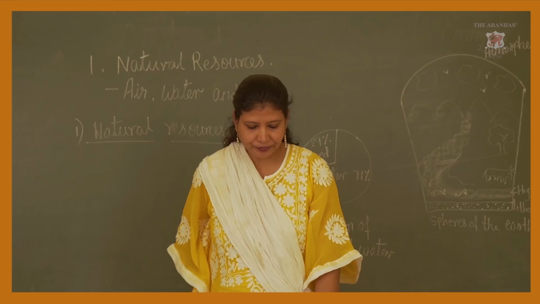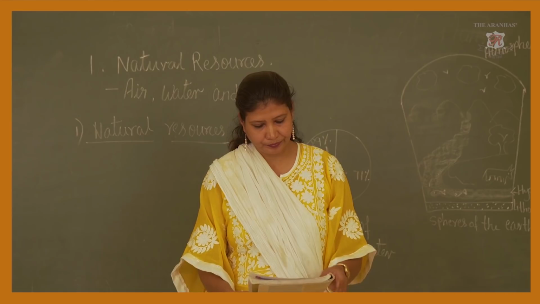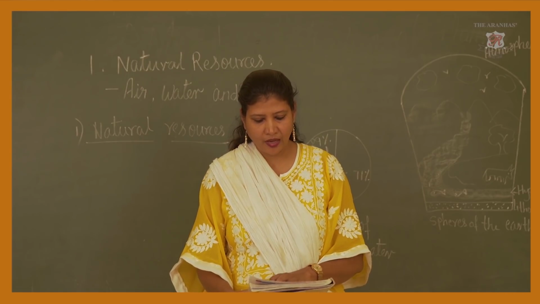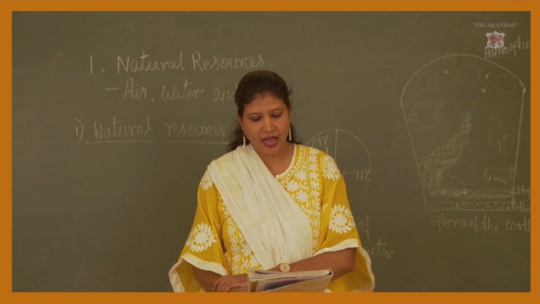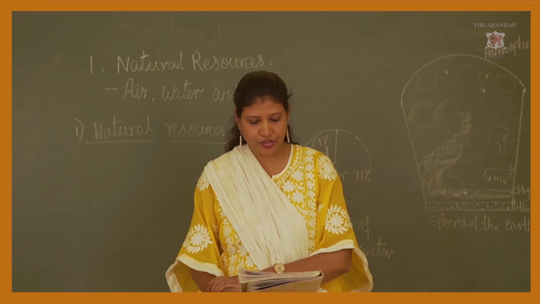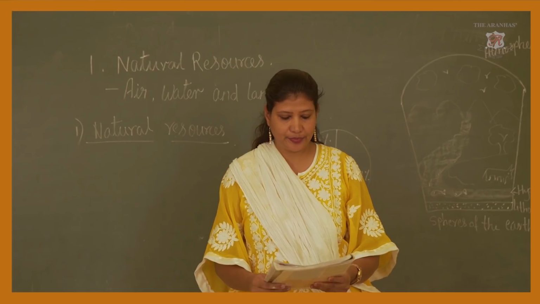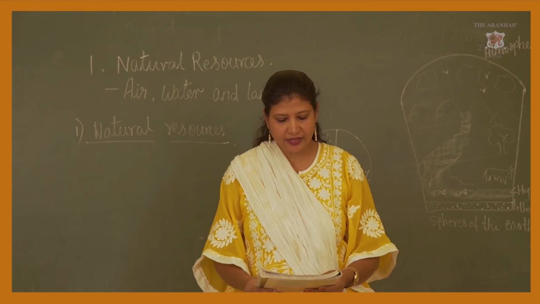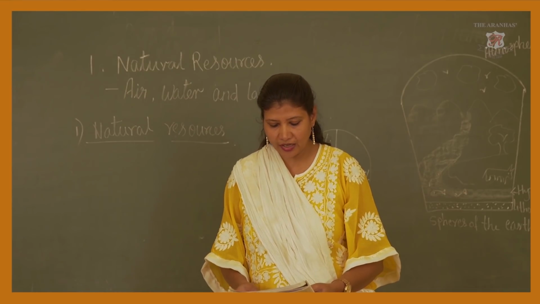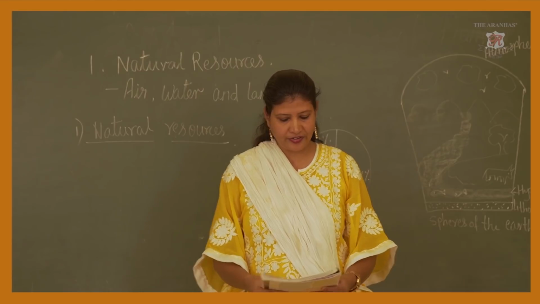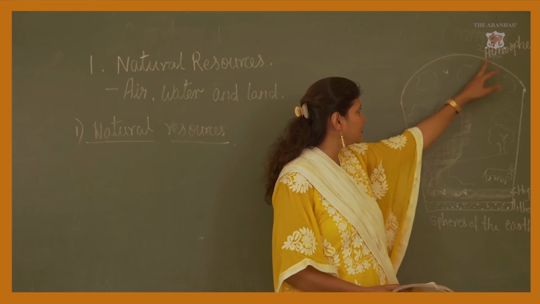Okay. Now air, water and land are the Earth's atmosphere, hydrosphere and lithosphere respectively. Moreover, different living things occupy these three spheres of the earth. These living things are the parts of lithosphere. All these living things are part of the lithosphere. Now where is lithosphere? Have you seen in the picture? This is lithosphere, this is hydrosphere and this is atmosphere.